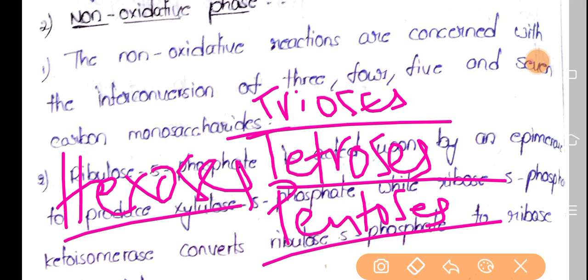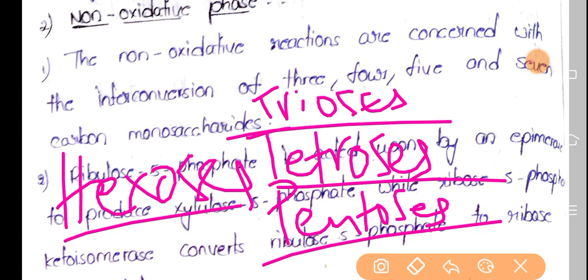If you combine the xylulose 5-phosphate and ribose 5-phosphate, we have 10 carbons, and after the reaction, sedoheptulose 7-phosphate and G3P are formed. G3P means glyceraldehyde 3-phosphate. So these two intermediate products were produced. Sedoheptulose 7-phosphate contains 7 carbons, and glyceraldehyde 3-phosphate contains 3 carbons.